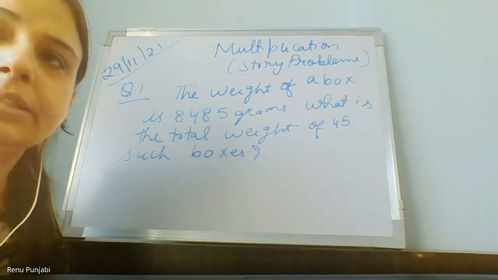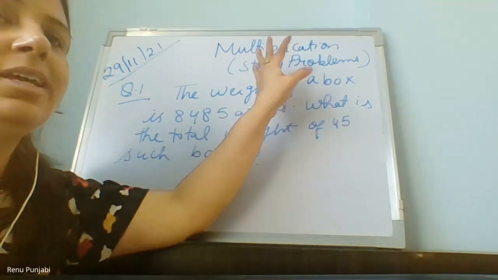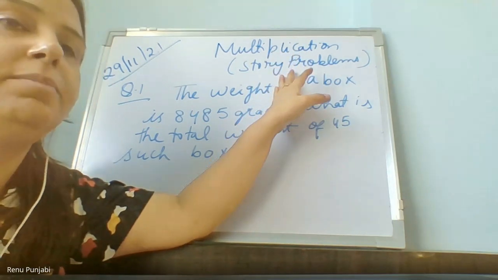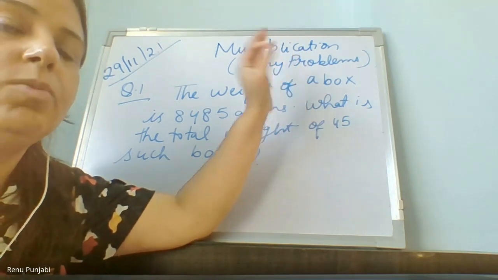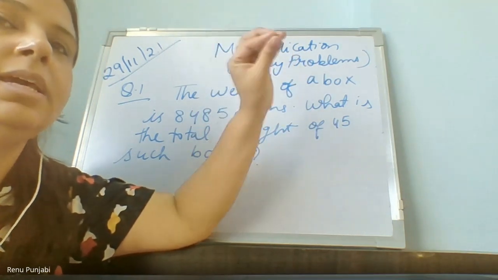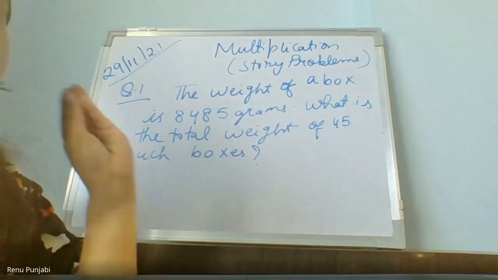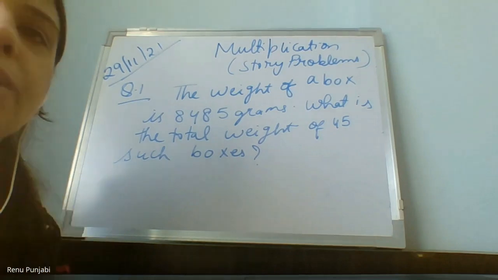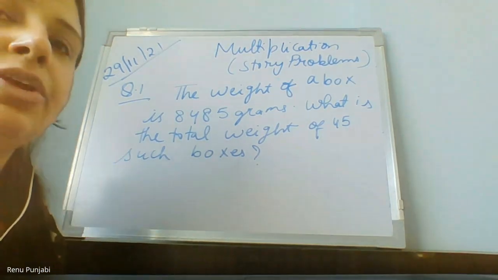Am I clear? I will not explain first this. What I am saying, please pay attention. I will give you enough time to copy this. What I am saying, the important thing is all the operations, means addition, subtraction, multiplication, division, story problems will be combined in your paper.